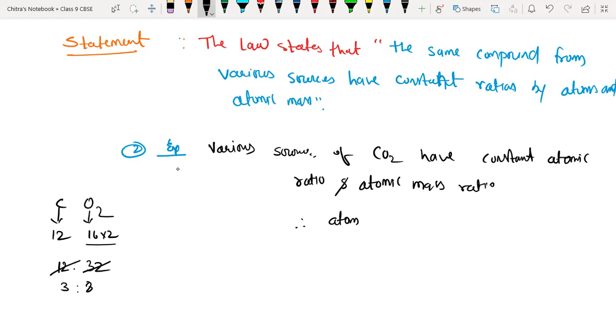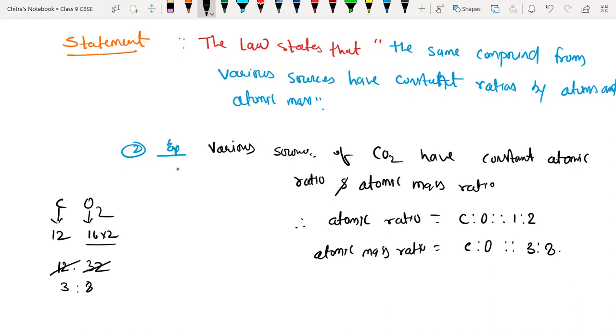First, we have to write the atomic ratio. Atomic ratio is carbon to oxygen, 1:2. Okay, and the atomic mass ratio, what is it? Atomic mass ratio of carbon to oxygen is 3:8.